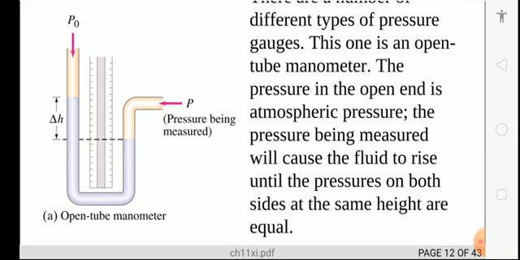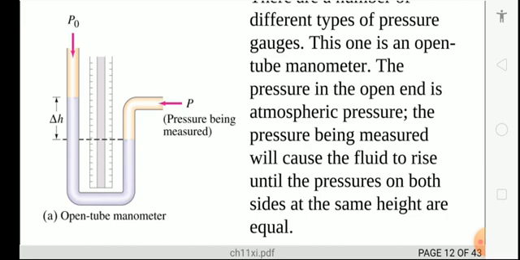So the liquid would be at the same level, but there is a delta H. That is the difference from atmospheric pressure, and the pressure is applied from the other end. So how can you find the pressure using the formula?